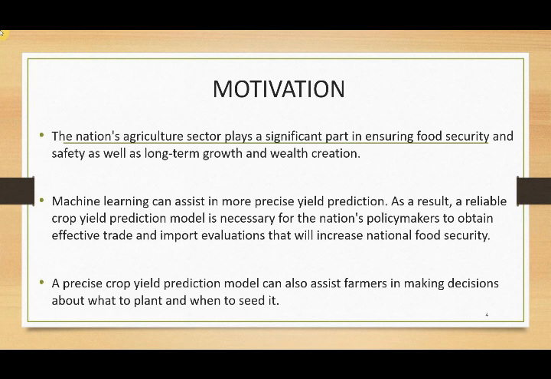As a result, a reliable crop yield prediction model is necessary for the nation's policymakers to obtain effective trade and import evaluations that will increase national food security. A precise crop yield prediction model can also assist farmers in making decisions about what to plant and when to seed it.